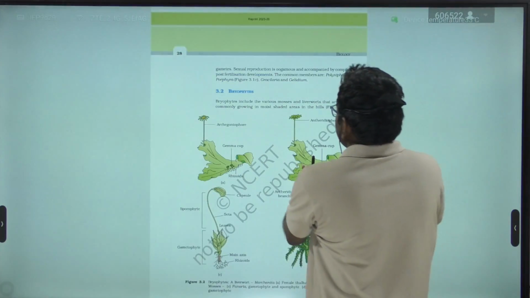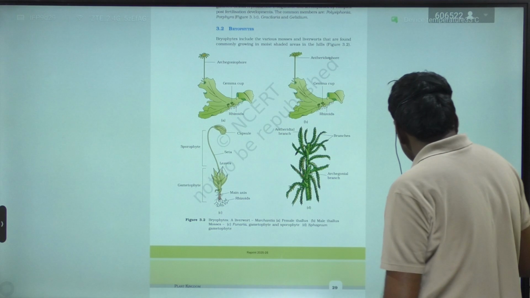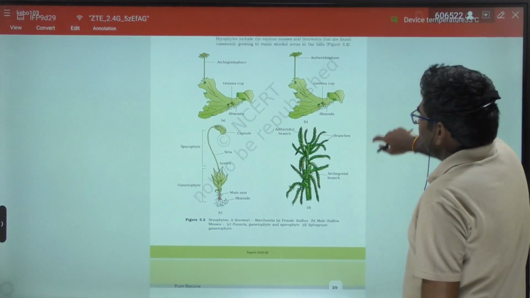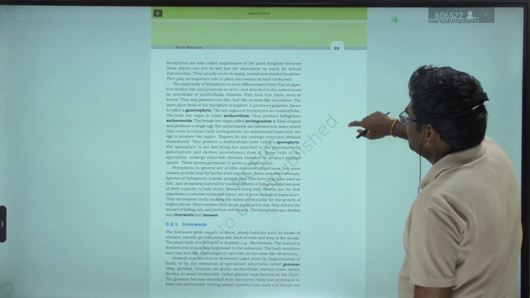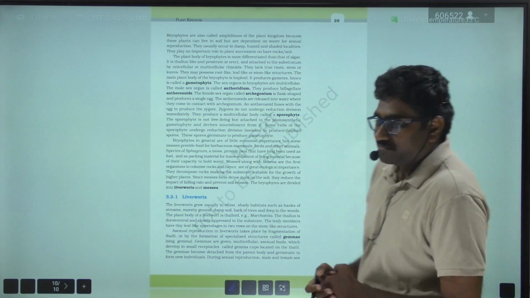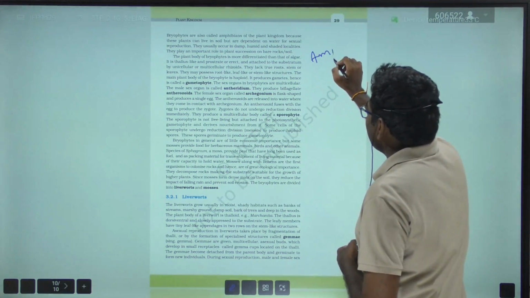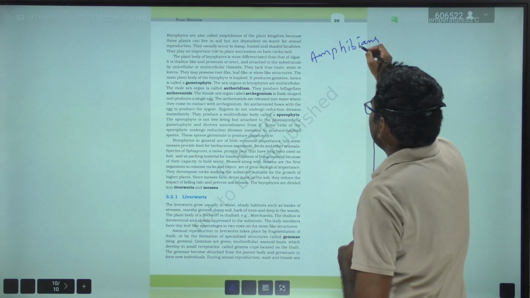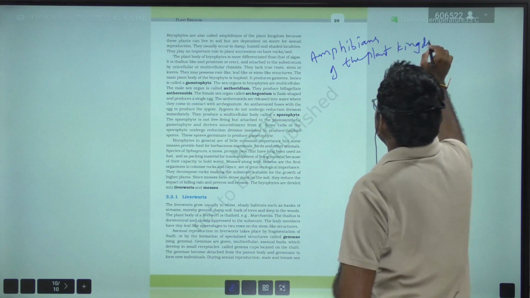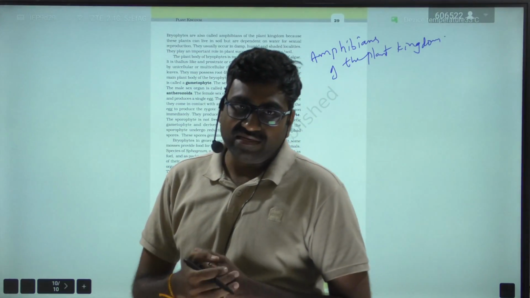Coming to the Bryophytes. Here Bryophytes are called the amphibians of the plant kingdom, because they can live in soil but depend on water for fertilization.